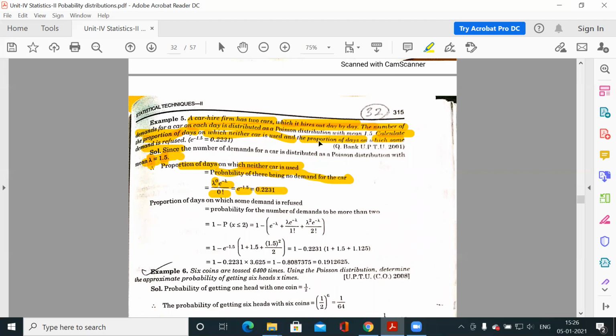Now the second question: the proportion of days on which some demand is refused. As the owner you will refuse the demand for a car because you have two cars.